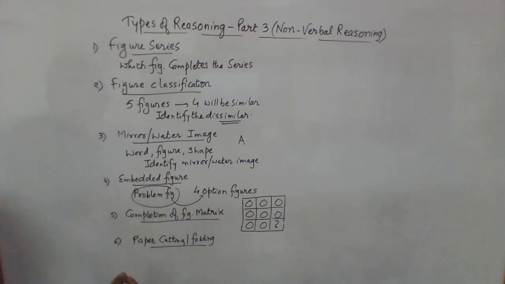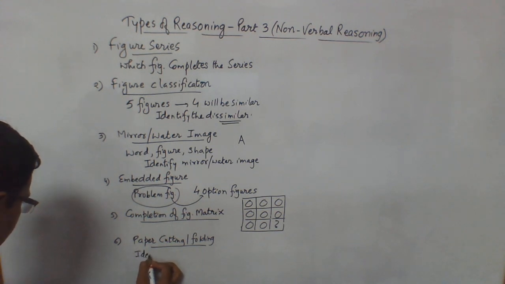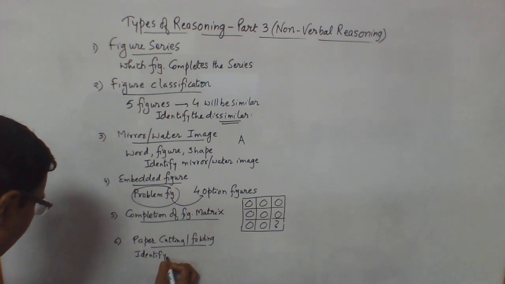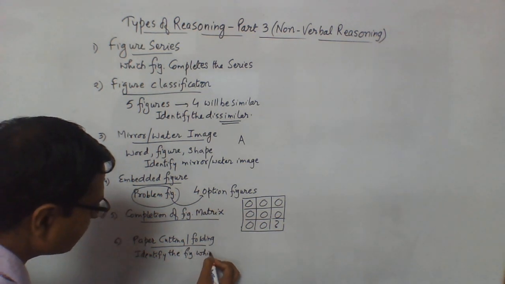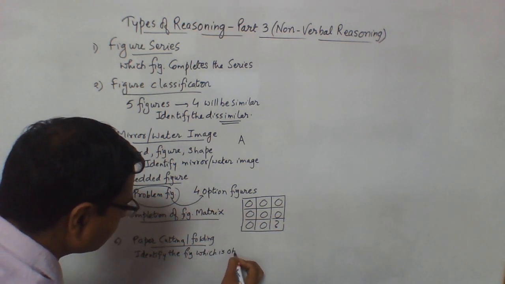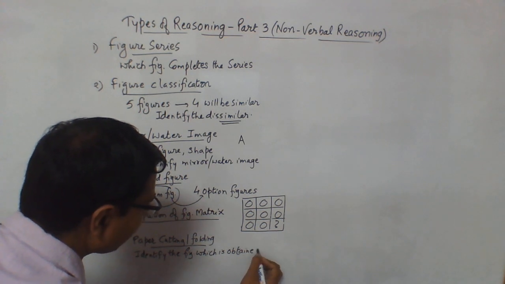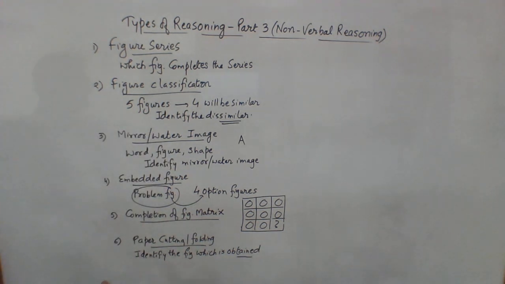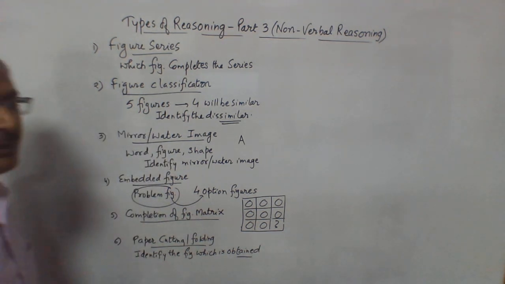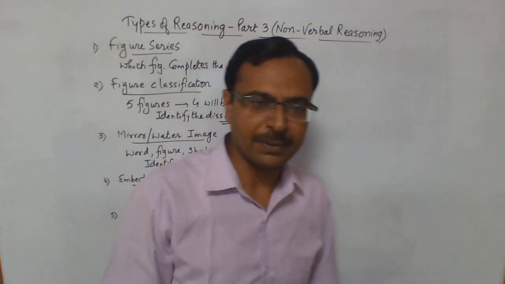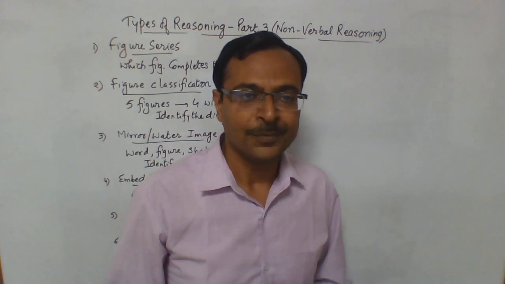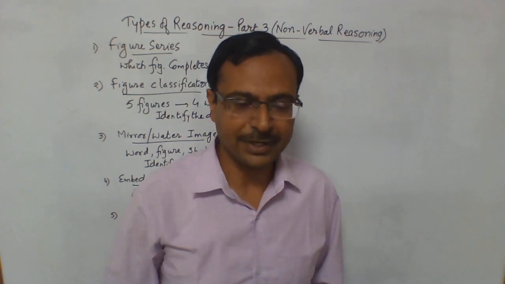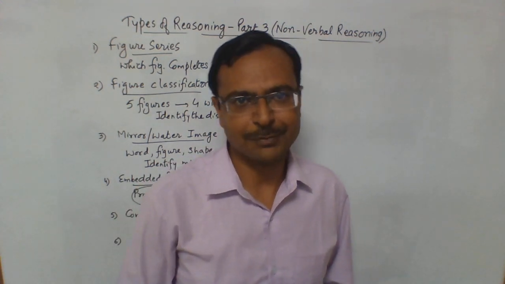And then you will have to identify the figure which is obtained after folding and cutting. So identification of the figure which is obtained after folding a particular sheet of paper and cutting it in a proper or a haphazard manner. So you will have to identify what shape is obtained after unfolding that particular sheet of paper.